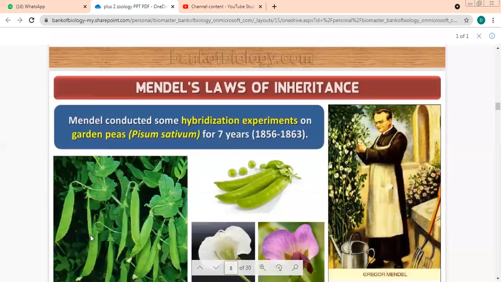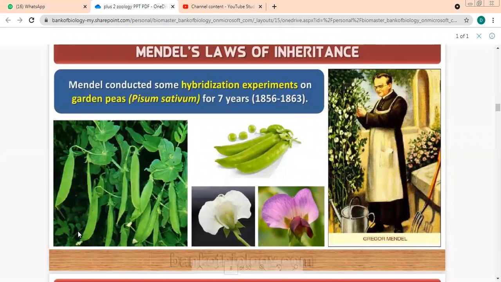Let's move further. Mendel's laws of inheritance. Very easy to understand. Mendel conducted some experiments on garden peas, if you can see these. What is the scientific name? Pisum sativum. Yes, very good. So this is Mendel conducting experiments on garden pea. For how many years did he do these experiments? 7 years, right from 1856 to 1863.